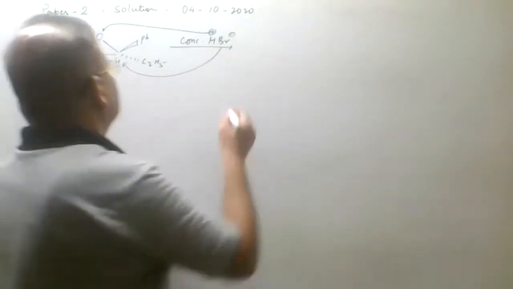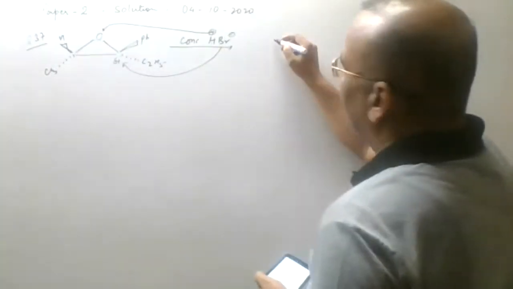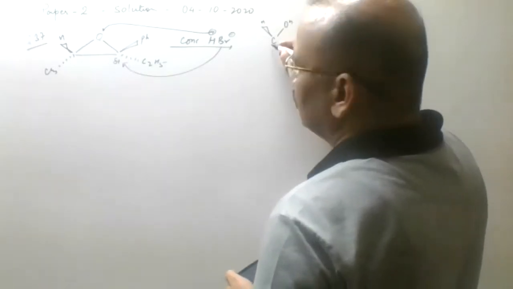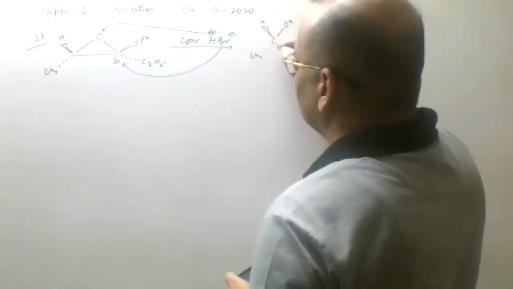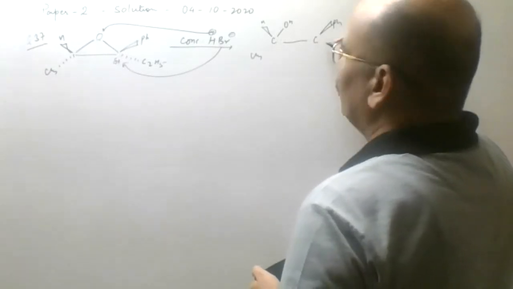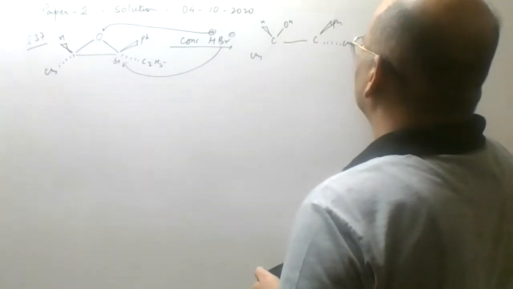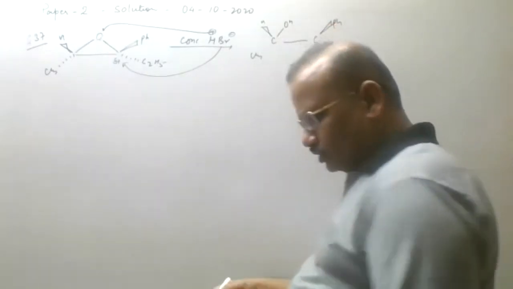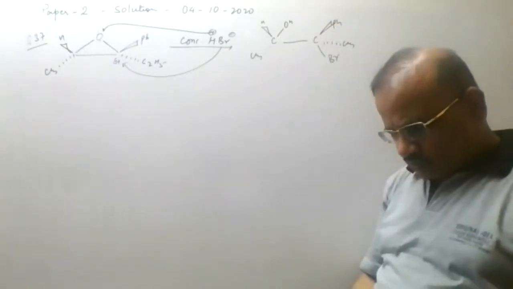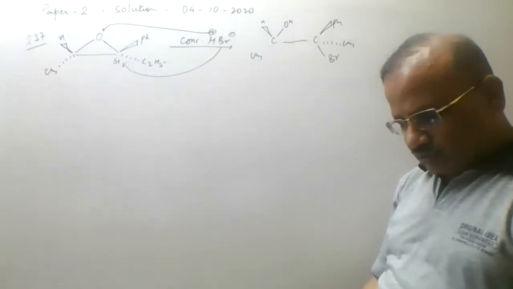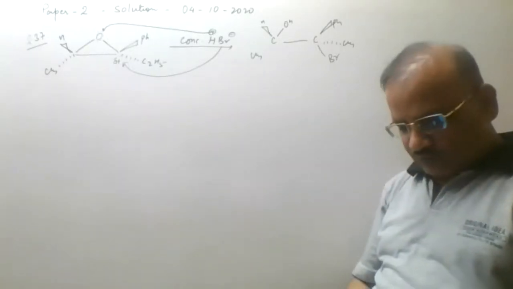So the product of the reaction we get is carbon, the hydrogen will be there, OH, we can write CH3 here, then here it is pH, pH will be like this, the CH3 will be like this, and we'll get Br on this. So let us check what will be the product of the reaction. In this case we can find out the answer.